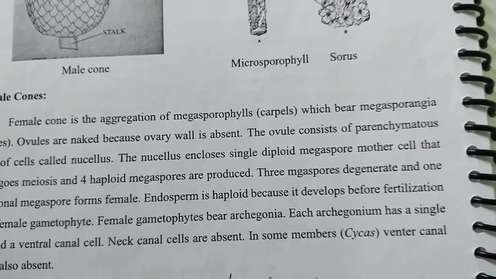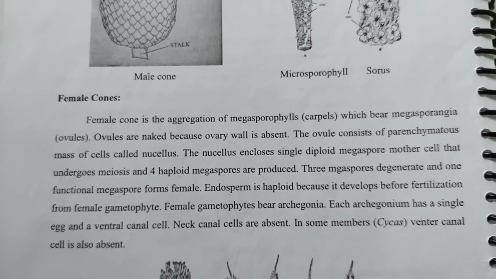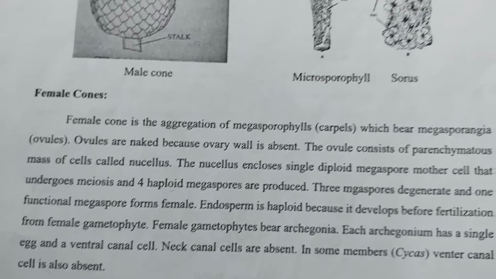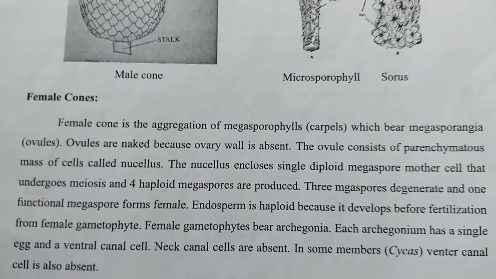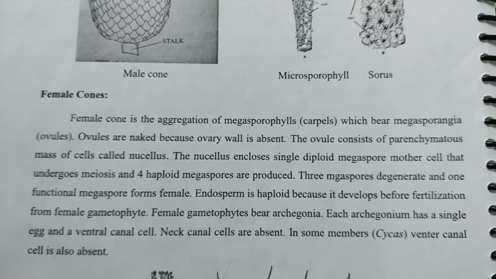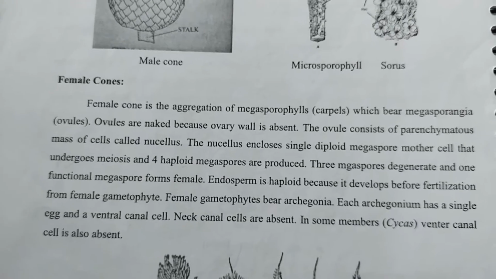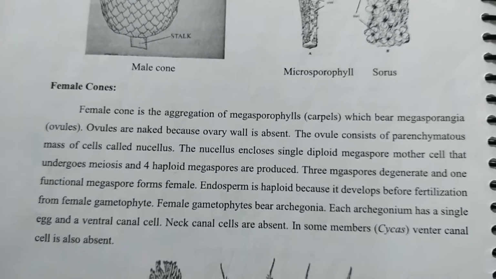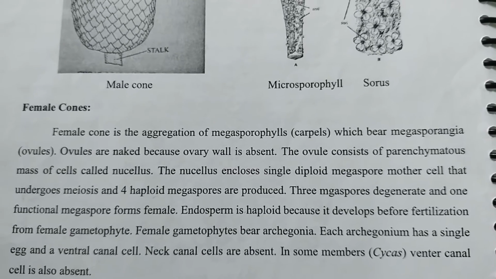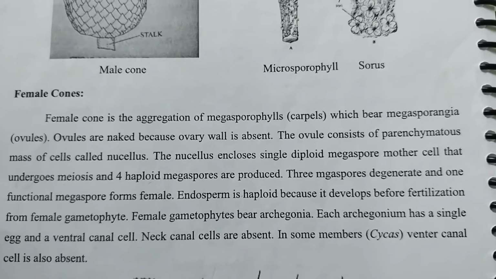The nucellus encloses a single diploid megaspore mother cell that undergoes meiosis, and 4 haploid megaspores are produced. In female cones, meiosis occurs and 4 haploid cells are produced. Three megaspores degenerate and only one functional megaspore forms the female gametophyte. The endosperm is haploid because it develops from the female gametophyte. The female gametophyte bears archegonia.